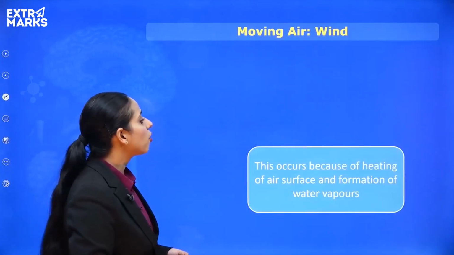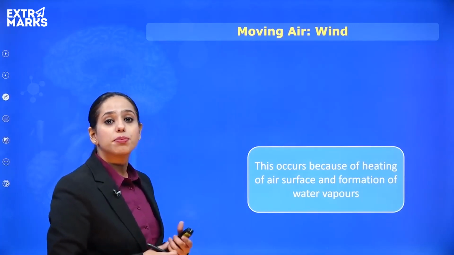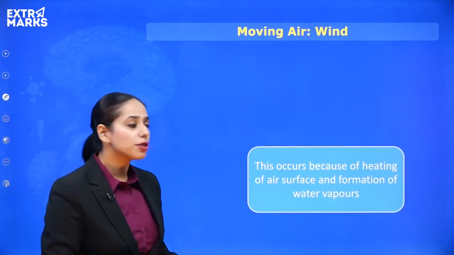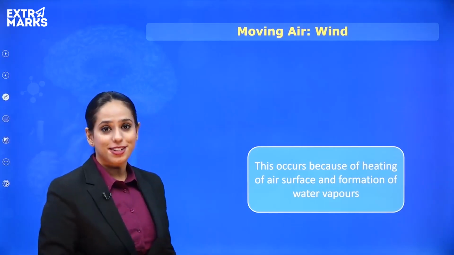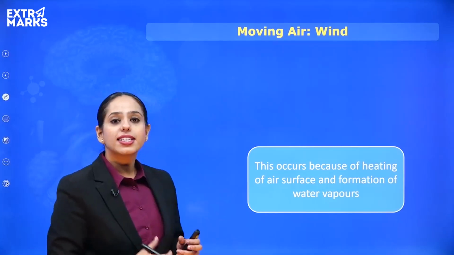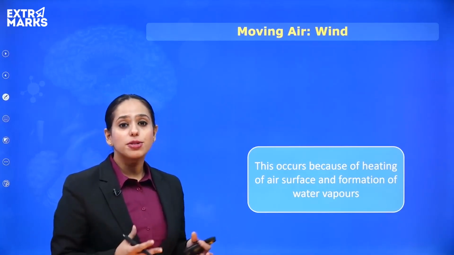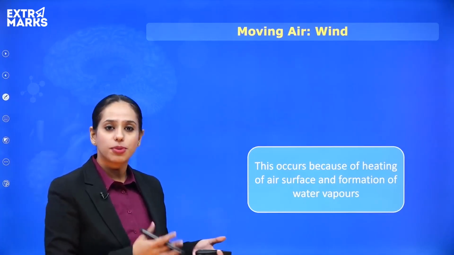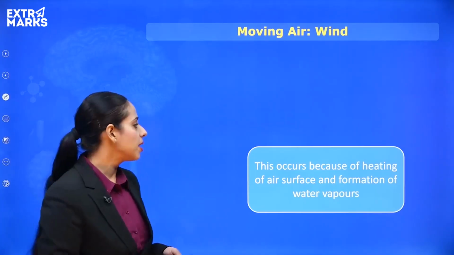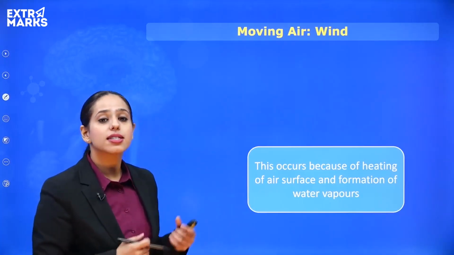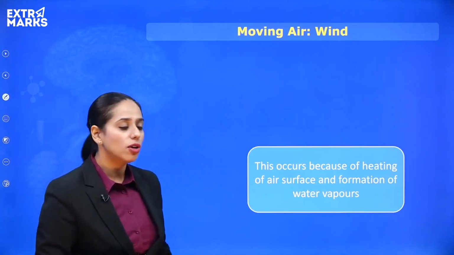Let's go ahead and talk about what moving air is. So air is stationary, but when it starts to move, it's called wind. So moving air is wind. Now why is the air moving? When a large mass of air is moving, it's given a special name, air current, which we'll be discussing in some time. Because of the unequal heating of two surfaces, the air starts moving, and that's called wind.